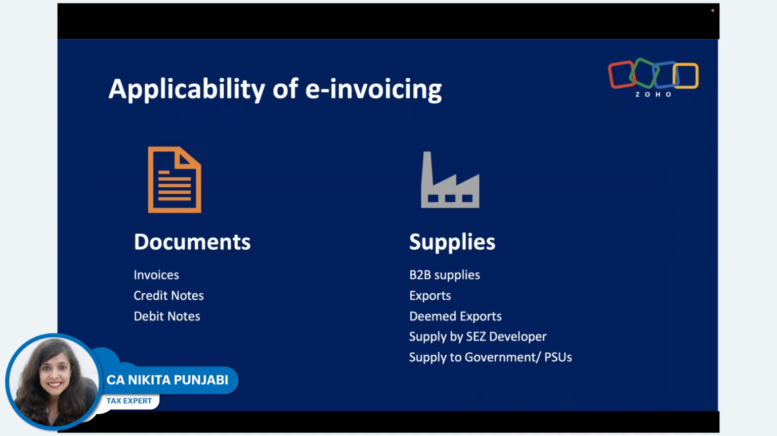Of course, in this case, invoices, debit notes, and credit notes would mean all the invoices, debit notes, and credit notes that are issued by the supplier. So from a supplier's perspective, one, you're issuing an invoice. Two, you want to reduce the value of the invoice, so you're issuing a credit note. Three, you want to increase the value of the invoice or the value of the supply, so you're issuing a debit note. In all such cases, e-invoicing is applicable.